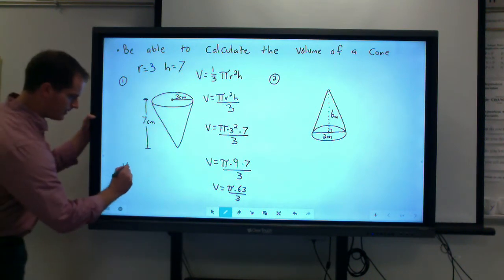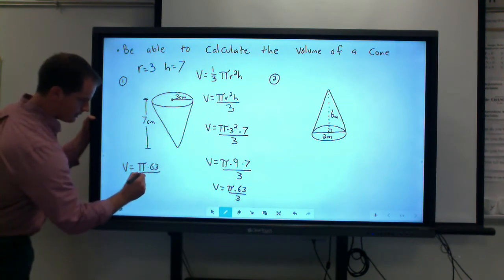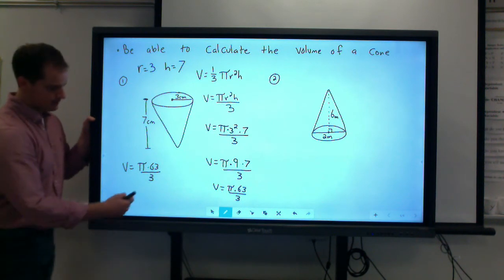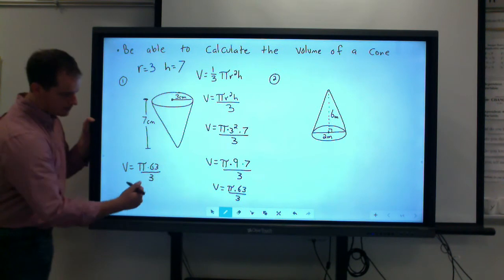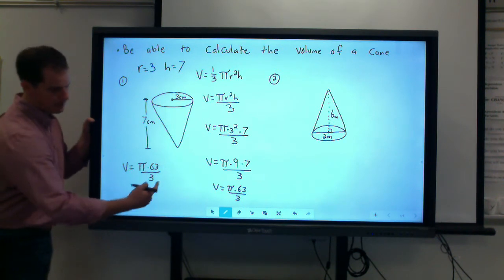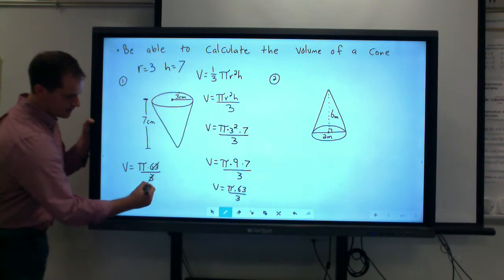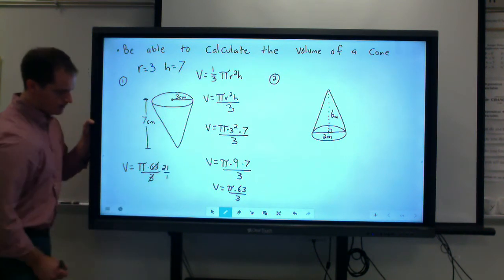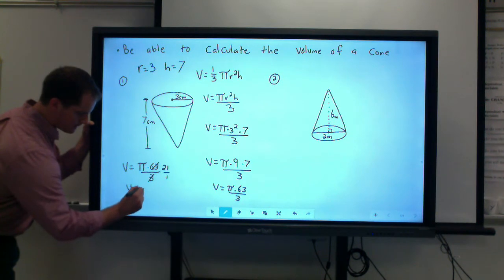So if we end up with pi times 63 over 3, they may ask you, hey, can you simplify the values? Do 63 divided by 3, and you can do that. I'm going to do that over here for this side, but I will show you a different technique for this. So 63 divided by 3 is going to get us 21 over 1, which is the same thing as writing the volume is equal to pi times 21.